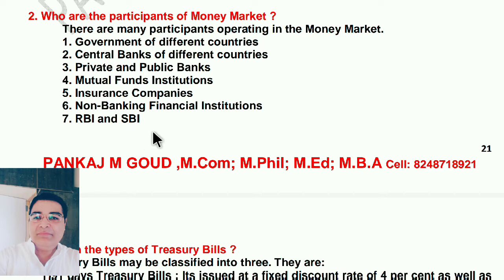SBI means State Bank of India, RBI means Reserve Bank of India. So all these persons who are participating, means without this you can't run the money market. With the help of all these persons the money market has worked. Understand?